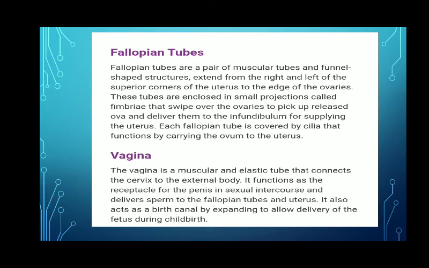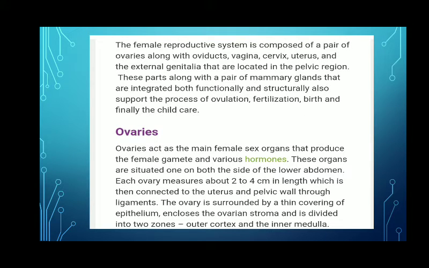Okay, now let us have a look at each organ. The ovaries act as the main female sex organ that produces the female gamete and various hormones. These organs are situated on both sides of the lower abdomen. Each ovary measures about 2 to 4 centimeters in length, and is connected to the uterus and pelvic wall through ligaments. The ovary is surrounded by a thin covering of epithelium enclosing the ovarian stroma, which is divided into zones: outer cortex and inner medulla.